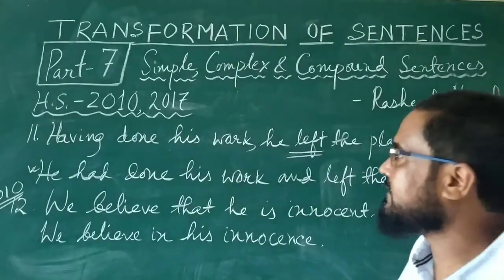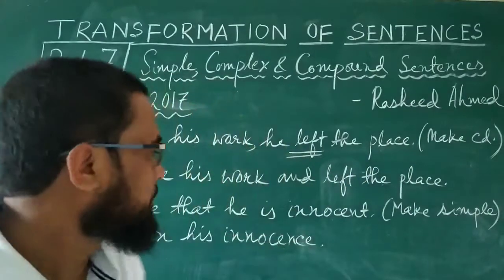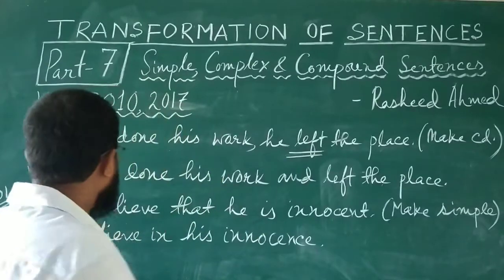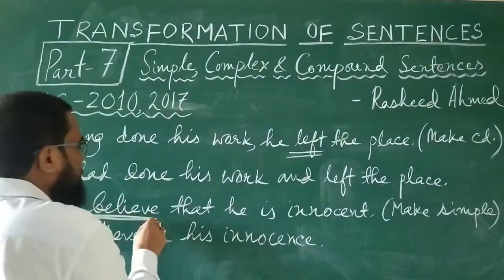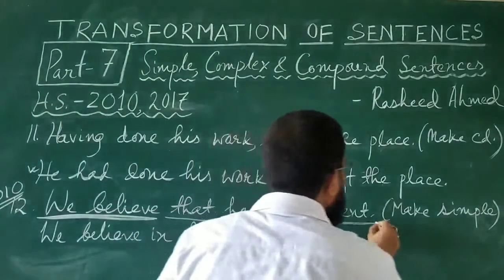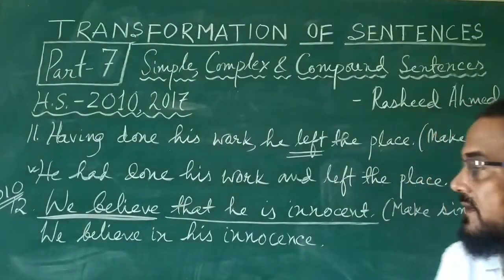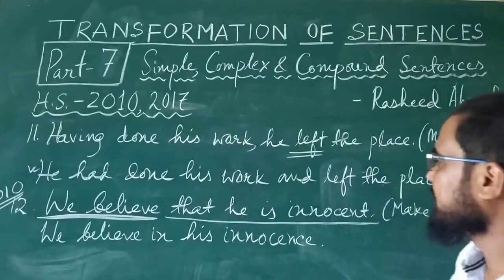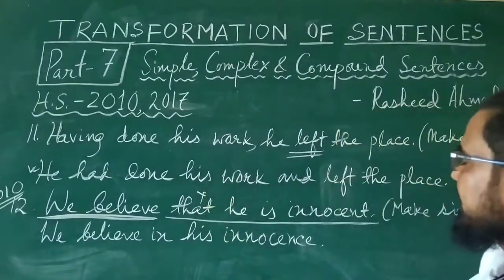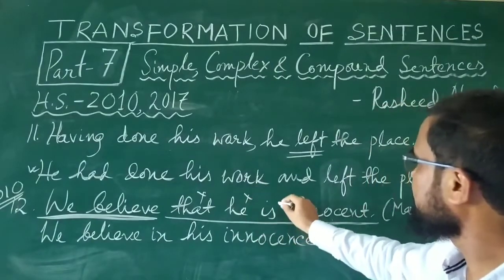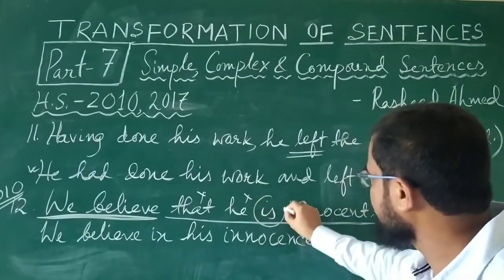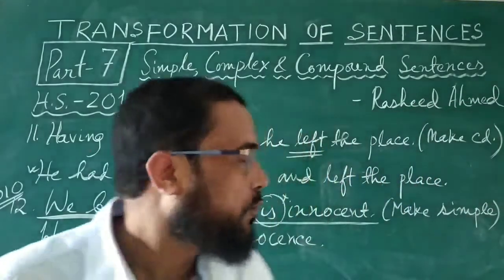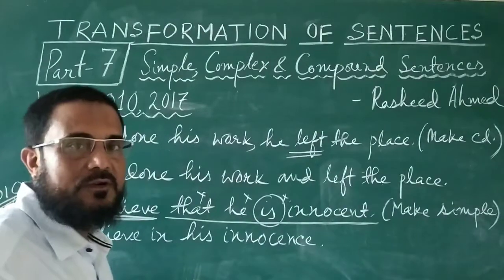The next question, number 12, came in 2010, and it is: we believe that he is innocent. There are two clauses. One is we believe, and this is the main clause, and the subordinate clause is that he is innocent. This second part is a subordinate clause. You have to make it simple. This means that should be removed, and he should be removed, and this finite verb should be removed. We believe that he is innocent is changed into: we believe in his innocence.